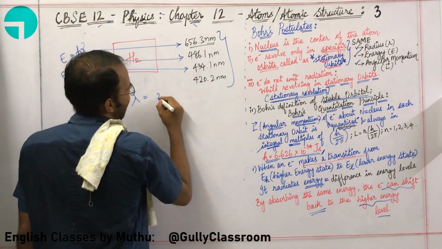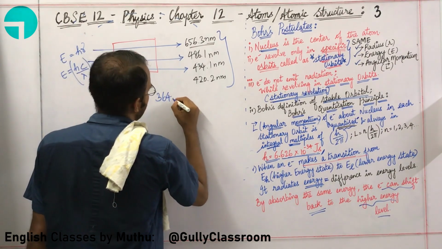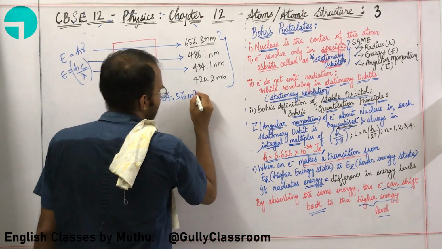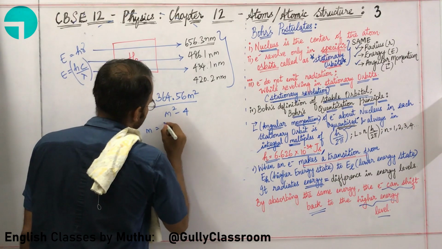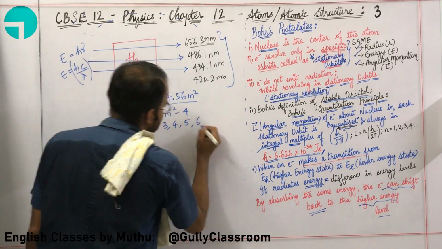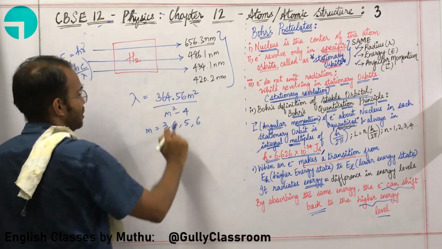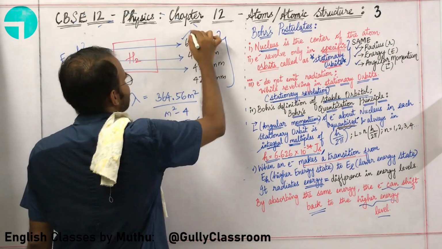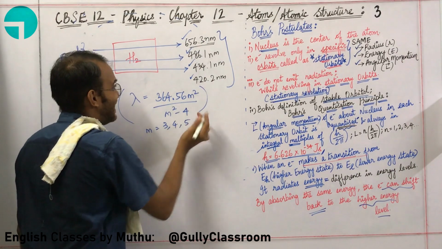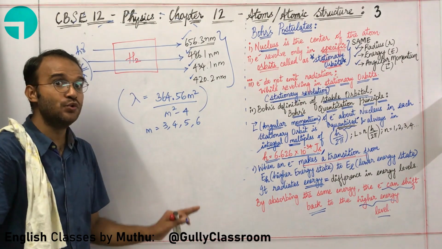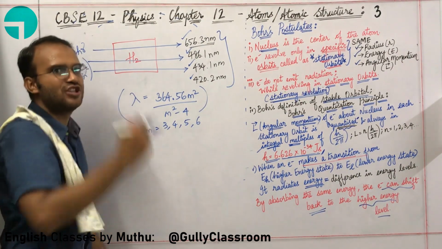He found that lambda is equal to 364.56 m square divided by m square minus 4, where m can be 3, 4, 5 and 6. So if you substitute 3, 4, 5 and 6, you will get these particular discrete, specific wavelengths.